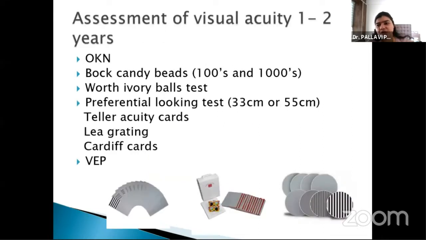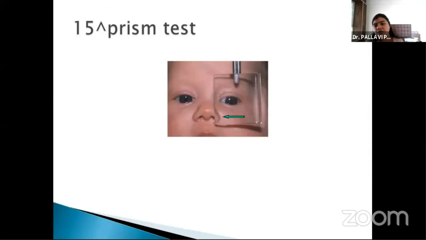For assessment of vision in children from approximately 1 to 2 years, there are many tests available. The OKN drum, Baby Cake Candy beads, and Worth ivory ball tests are there, but these tests are not that informative, because they might sometimes give an overestimation of the vision. Preferential looking tests are the best tests. In this, Teller acuity cards, the Lea grating cards or the Cardiff cards can be used, and VEP also can be used. A 15 prism test is always best to know whether the fixation in both eyes is equal, and whether the eyes have equal vision.